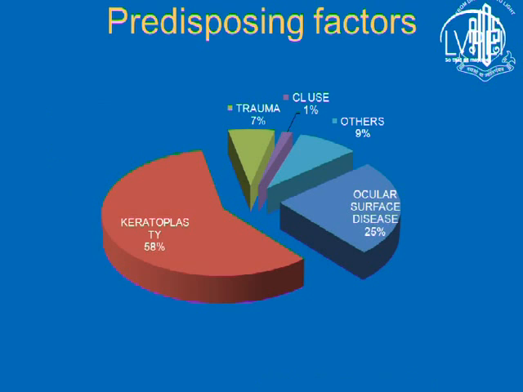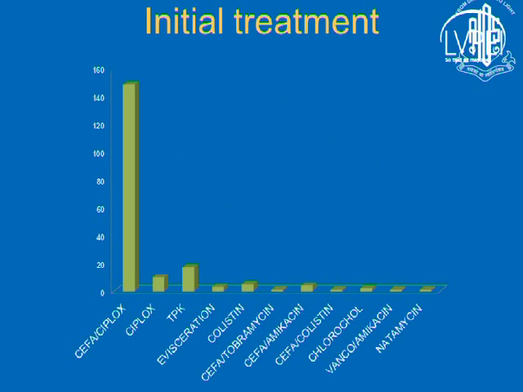Mostly, 58% of patients were status post keratoplasty, 7% status post trauma, and 25% were patients with ocular surface disease. We managed 173 patients medically, but 20 patients underwent surgery. Out of them, 17 were diabetic keratoplasty, and 3 were so bad that we needed to do evisceration.